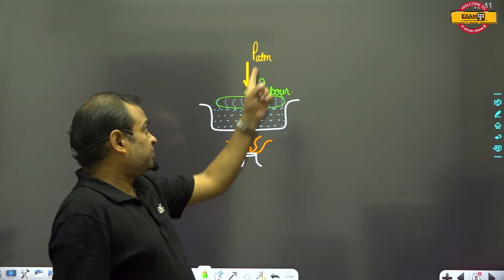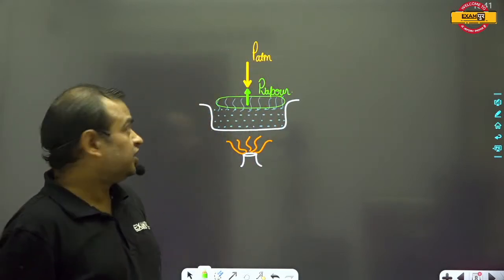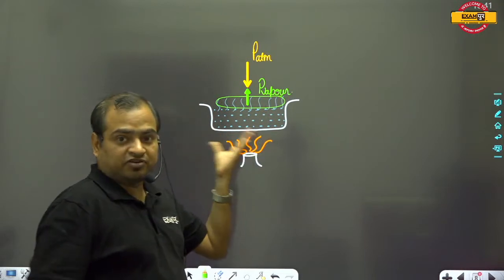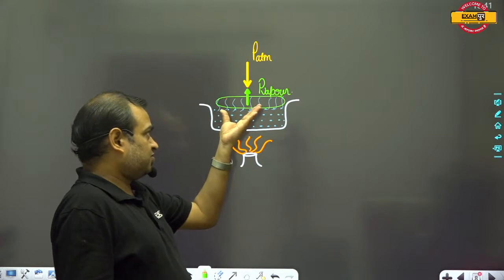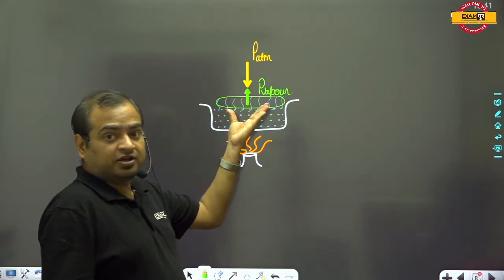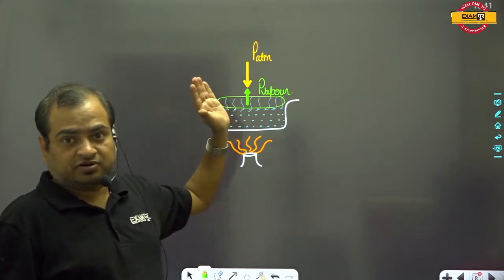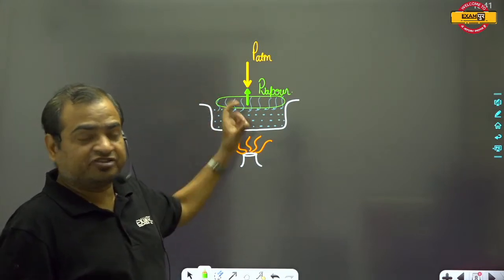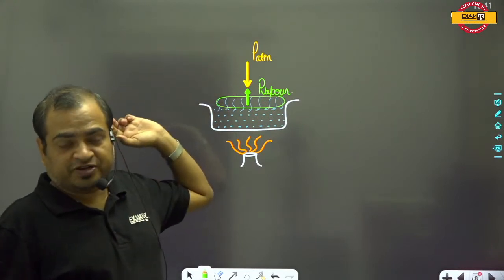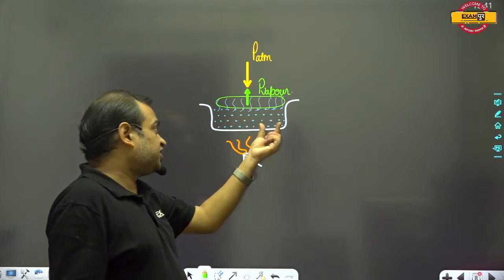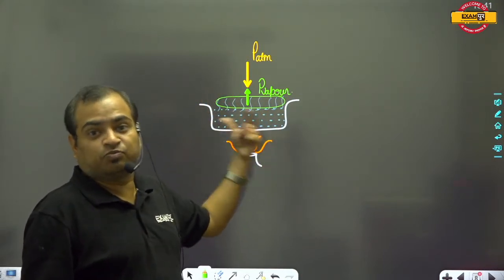When we heat the water, if the pressure of this vapor becomes equal to the atmospheric pressure, the temperature at which this happens is known as the boiling point.